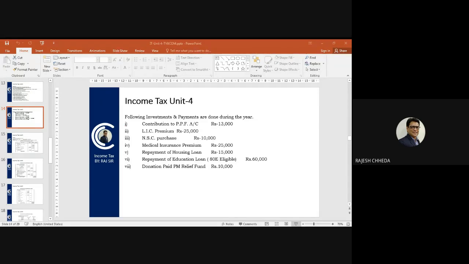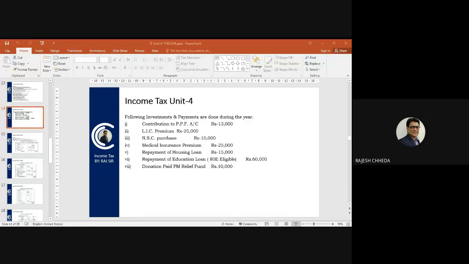Repayment of housing loan is again for 80C, right? Whatever dozen items are given in 80C eligible amount, repayment of housing loan is also part of that. So 15,000 is 80C. Repayment of education loan, 80E eligible, rupees 60,000. So you will straight away claim deduction under section 80E 60,000. Followed? Yes? Yes, sir.